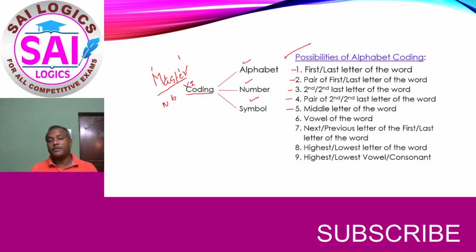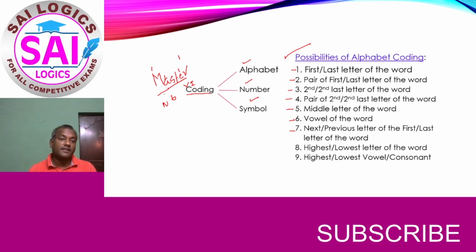And the fifth possibility is the middle letter. Here there is no middle letter because it is an even number of letters. Sometimes if an odd number of letters is available in the word, it can be the middle letter of the word also. And the sixth is the vowel of the word. Here there are 2 vowels. In case of any of these vowels, or if only one vowel is available, that vowel can be the code for the alphabet. And the seventh possibility is the next or previous letter of the first or last letter.